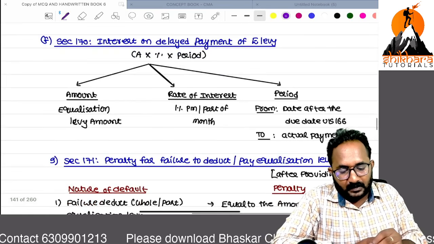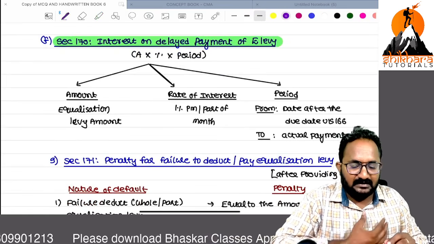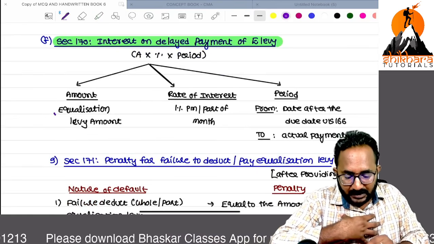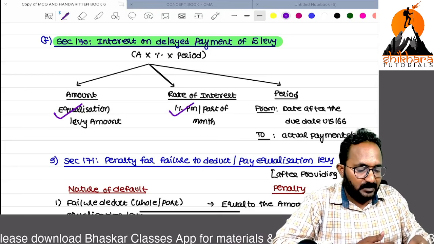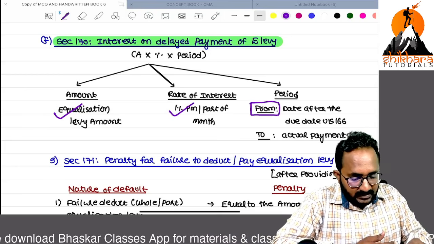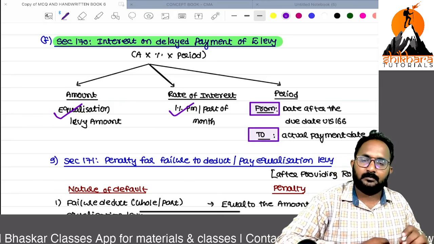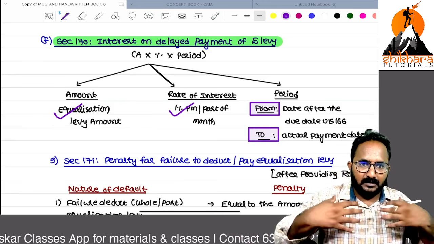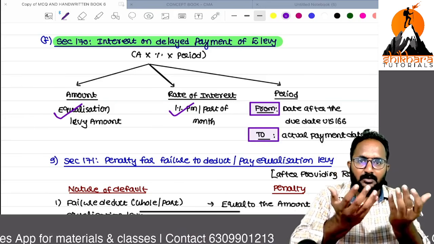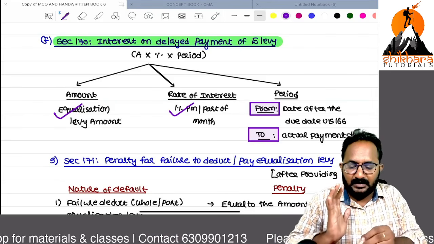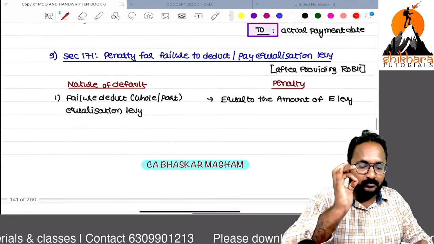Now, sir, if you have not paid the equalization levy properly, interest can be collected on the equalization levy amount. Rate of interest is 1% per month or part of a month, from this date to this date. If in this month the equalization levy is deducted, you have to pay on or before the 7th of next month. If you have not paid, they will collect interest under section 170.